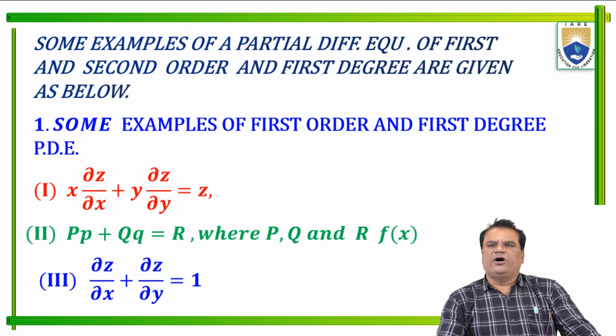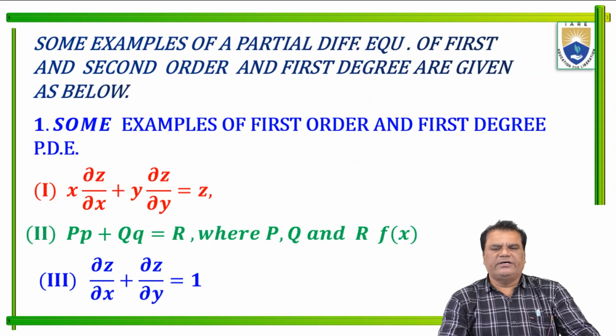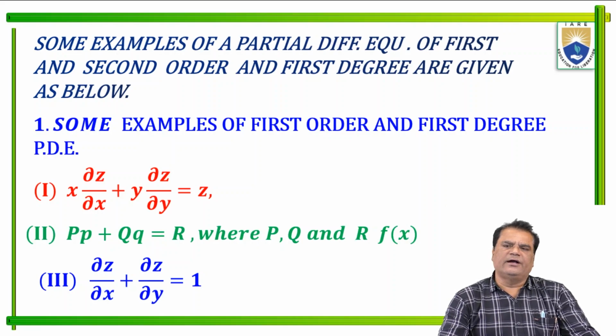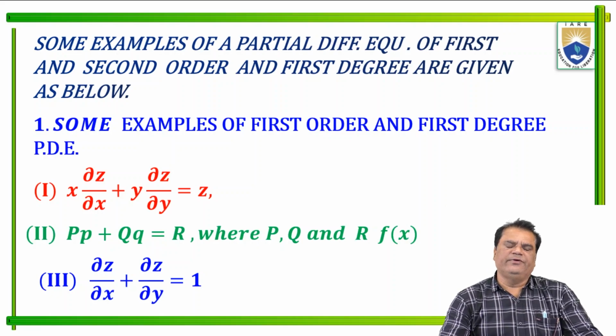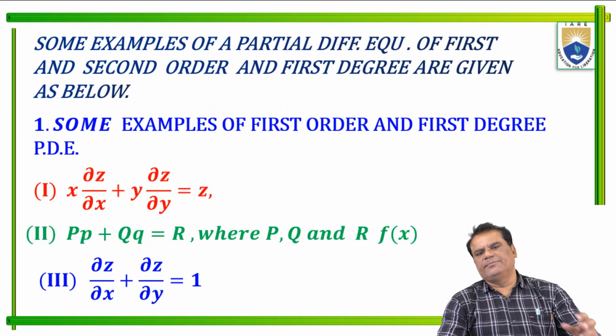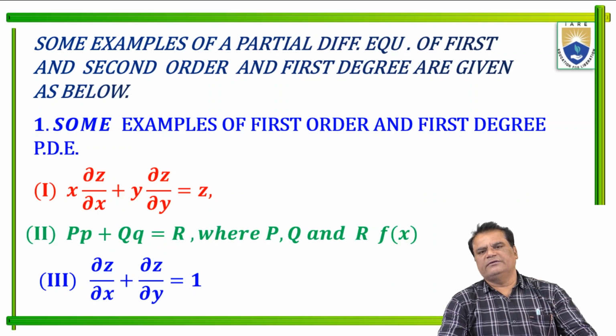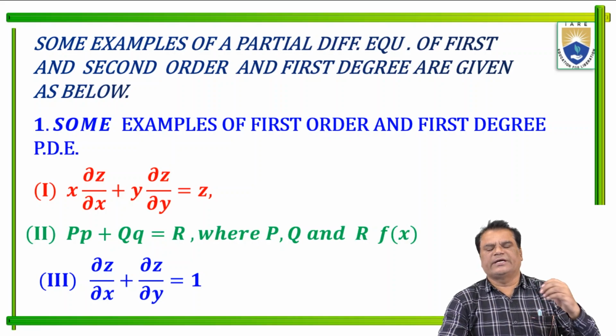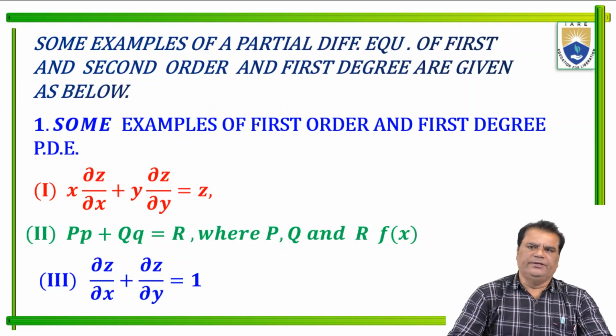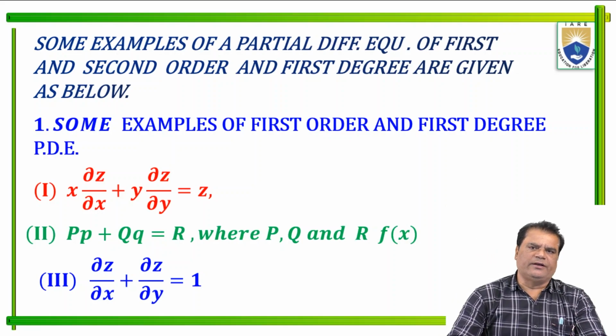Some examples of partial differential equations of first order and second order, and first degree, are given below. Here I am giving some examples of first order and some examples of second order partial differential equations, PDE, of degree 1.